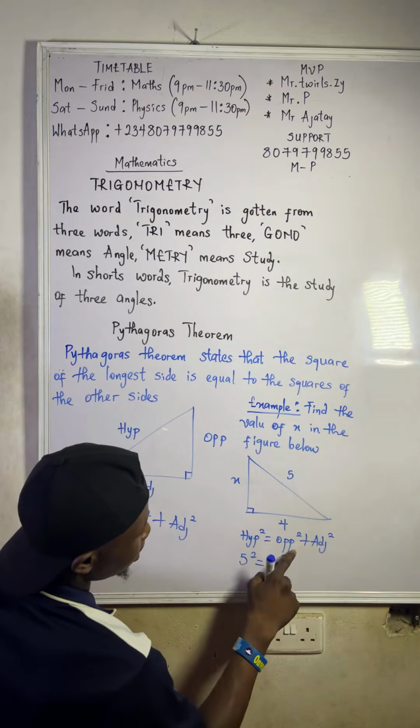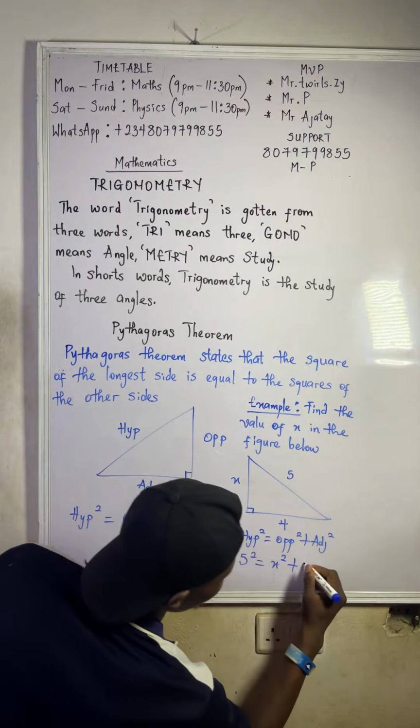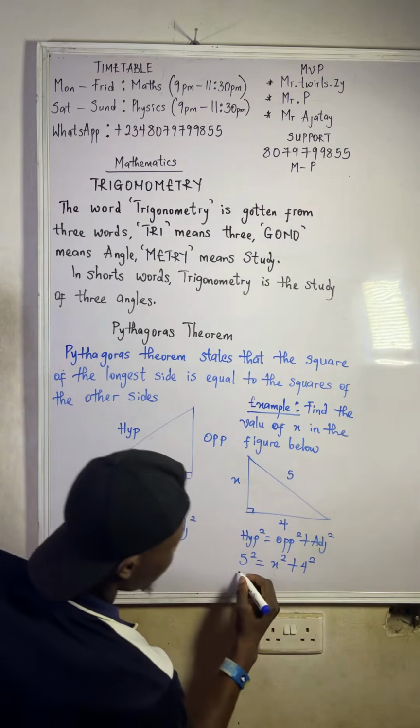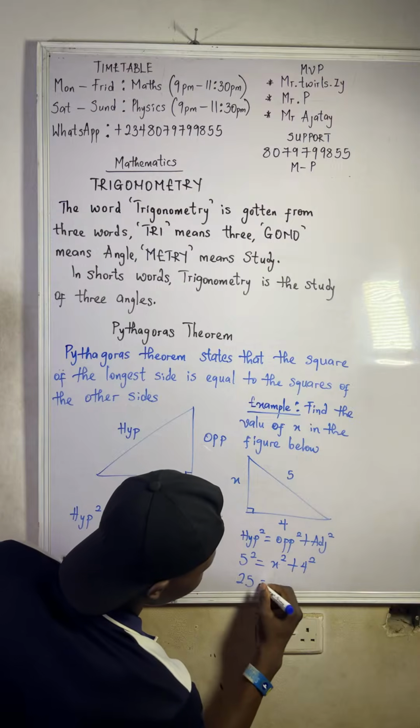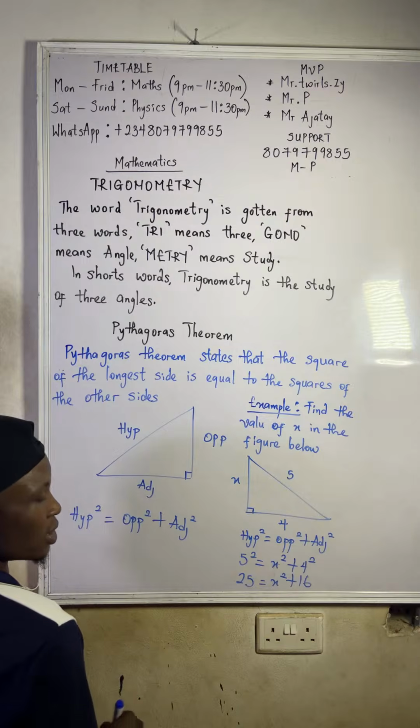You square the opposite, so the opposite, let's call it x. Then plus, what's our adjacent? 4. So that will give us 25 equals x squared plus 4 squared, which is 16.